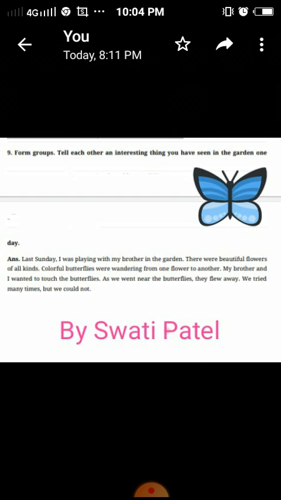Means a few days ago that you have visited garden or park, and whatever you have seen, that you have to write in the notebook. Here individually we are going to do this work, because groups it is not possible for us right now. So this work we will do individually. So whatever things you have seen, that you have to write in your notebook.